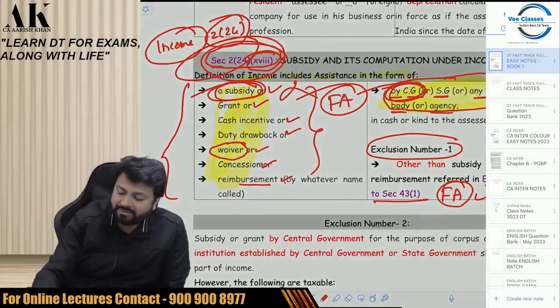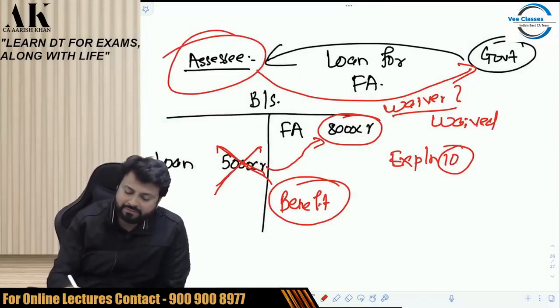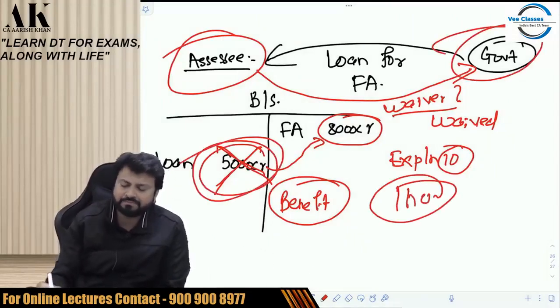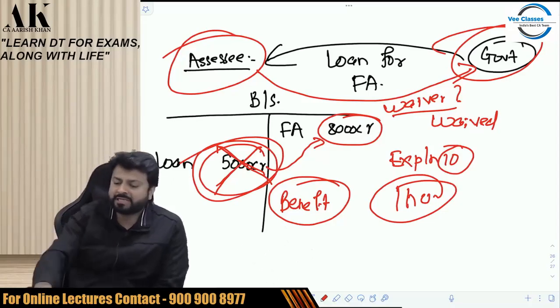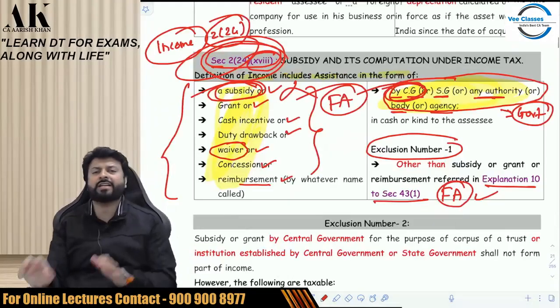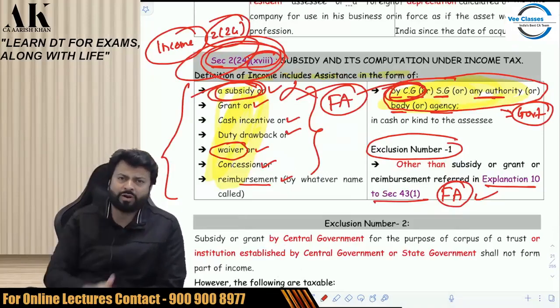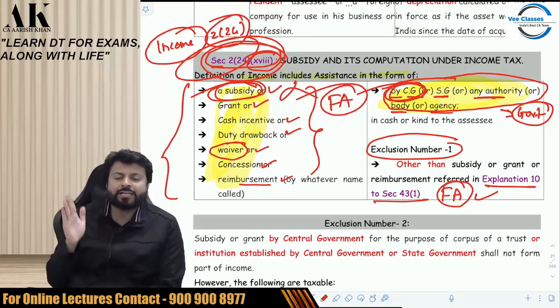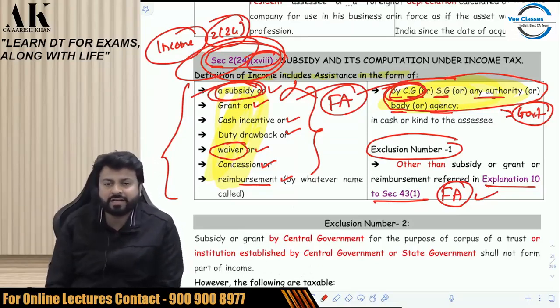So in this example which I have written on the board, this 5,000 crore rupees which is waived by government will be income, because that cannot be covered in explanation 10. In explanation 10, only subsidy, grant and reimbursement is covered. I hope it is clear to all of you. Okay. So from the definition of income, they have excluded what? They have excluded explanation 10: fixed asset, subsidy, grant, reimbursement.